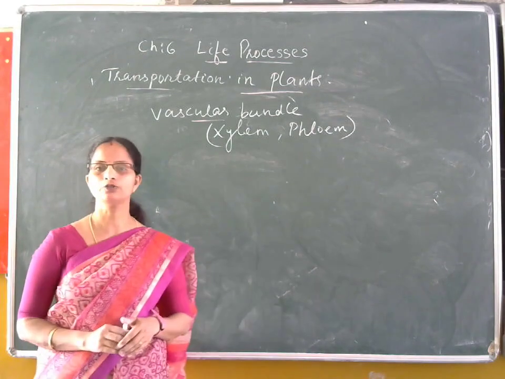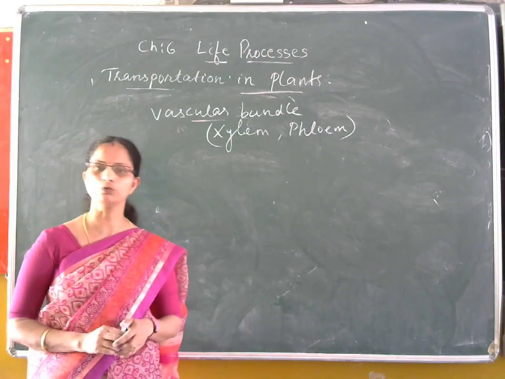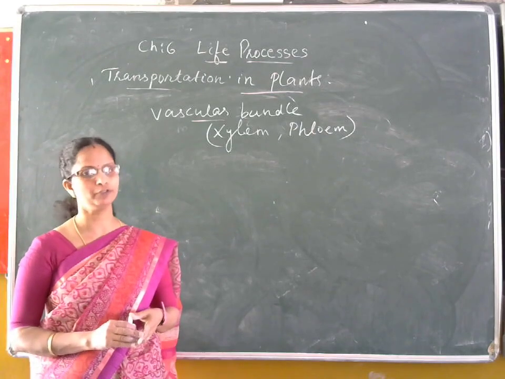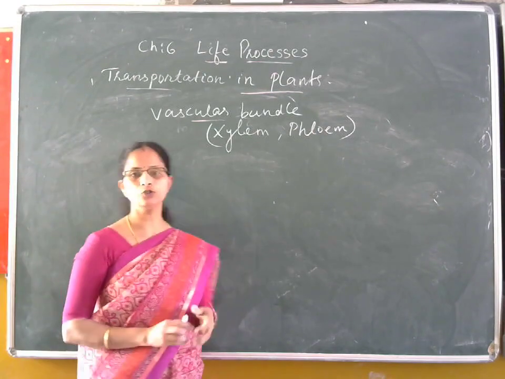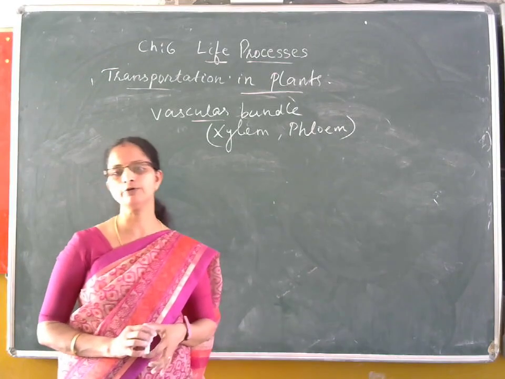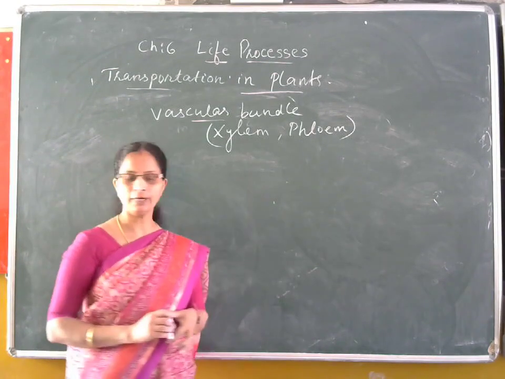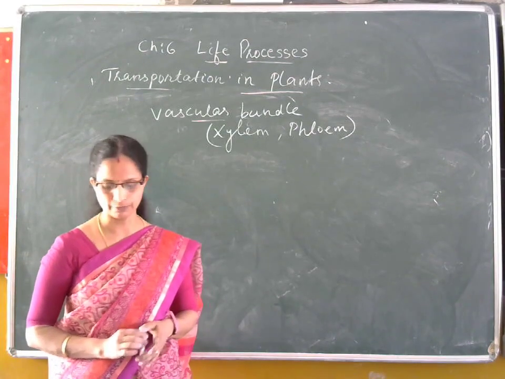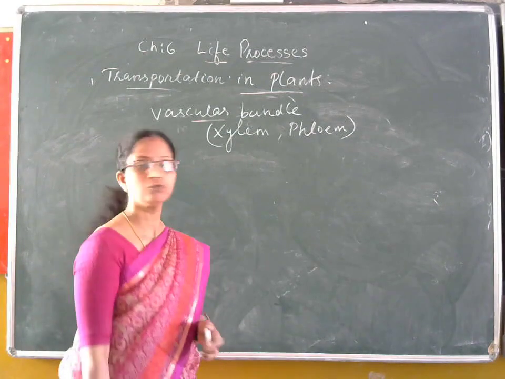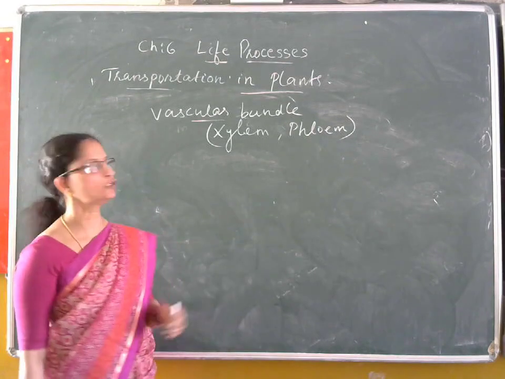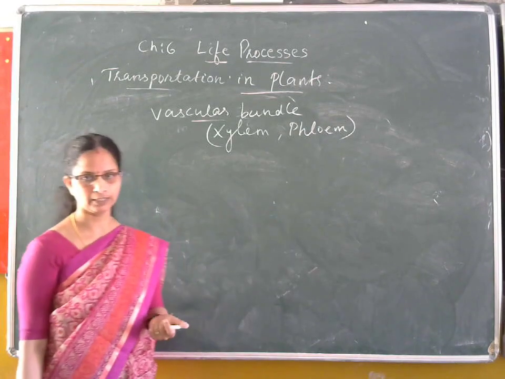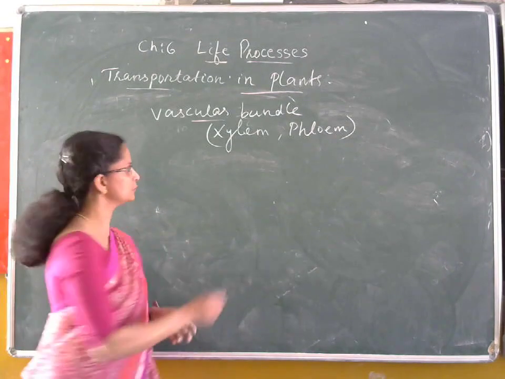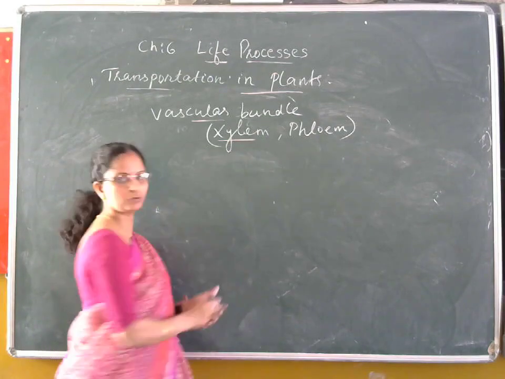Their function is to transport water from the roots, which are in contact with the soil, to the leaves where it is utilized for photosynthesis. Phloem also is a complex tissue made up of mainly four different elements: sieve tubes, companion cells, phloem parenchyma and phloem fibers. All these cells work together to perform the function of conduction or transportation in plants. Now we will see firstly how water is absorbed in plants and transported to the xylem.